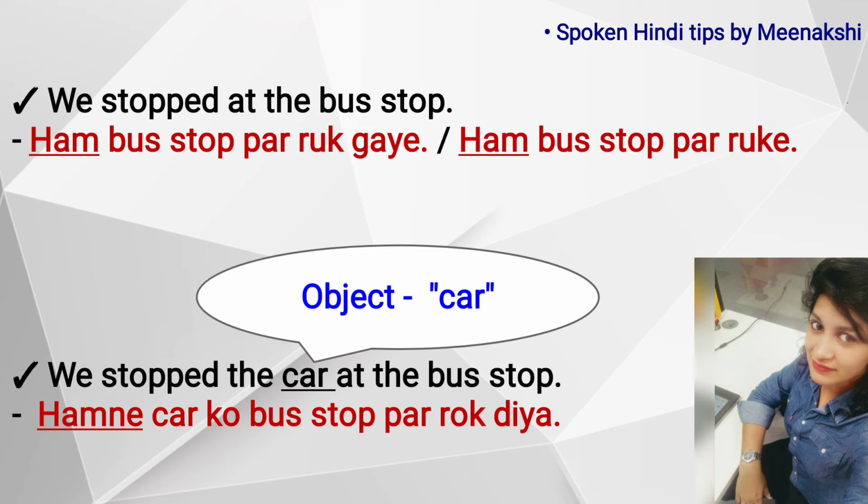By seeing the examples it is very clear that in the first example there is no object, that's why we are not adding ne here with the subject, and in the second example the object is a car and that's why we have to use हमने कार को बस स्टॉप पर रोका और रोक दिया.